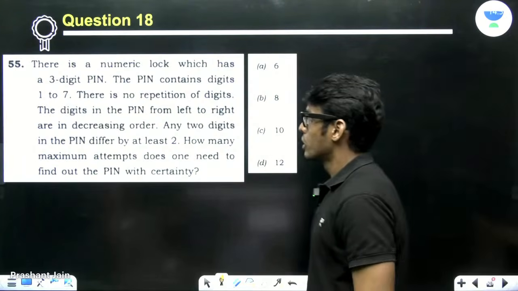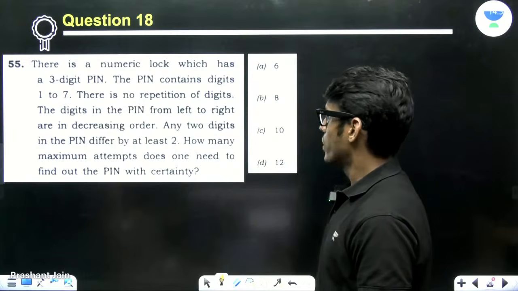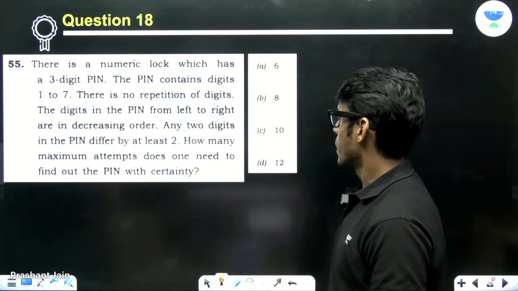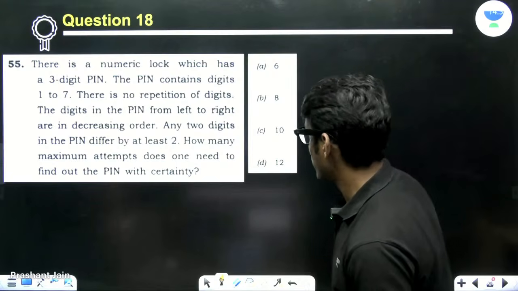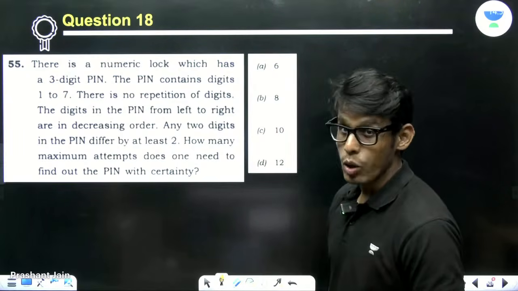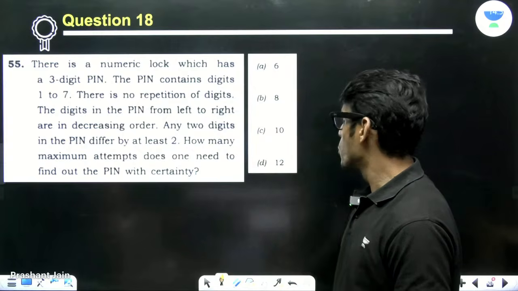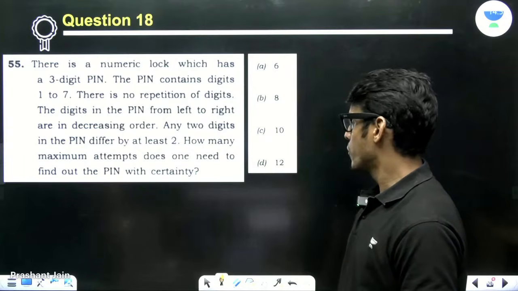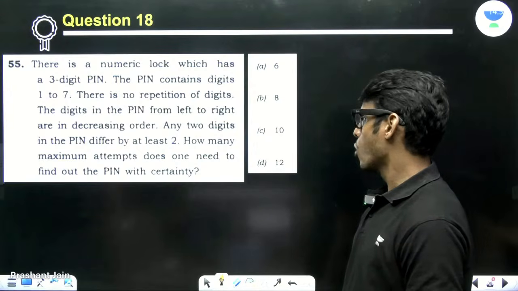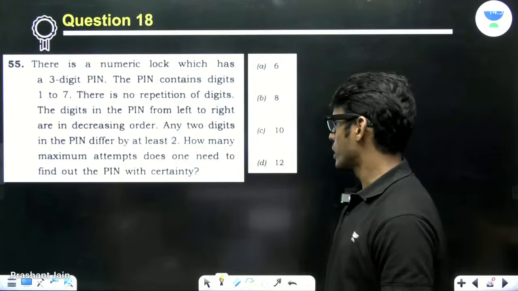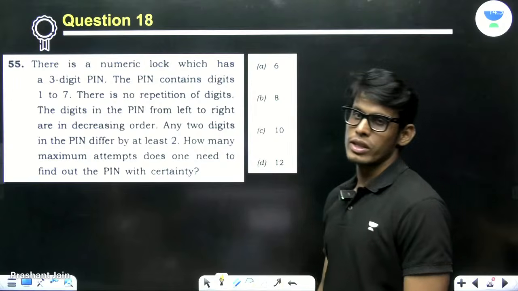Now, there is a numeric lock which has a 3-digit pin. The pin contains digits 1 to 7. There is no repetition of digits. The digits in the pin from left to right are in decreasing order. Any 2 digits in the pin differ by at least 2. How many maximum attempts does one need to find out the pin with certainty?